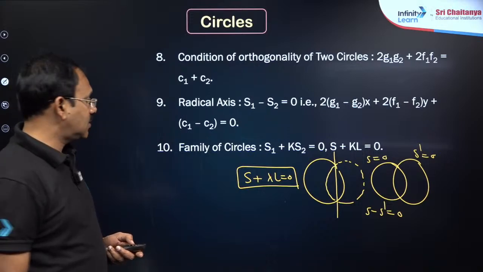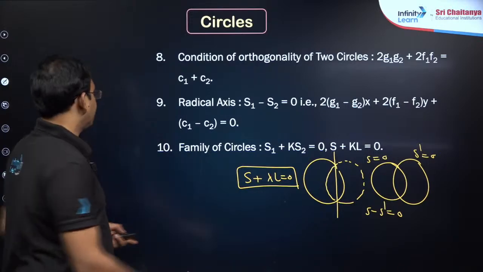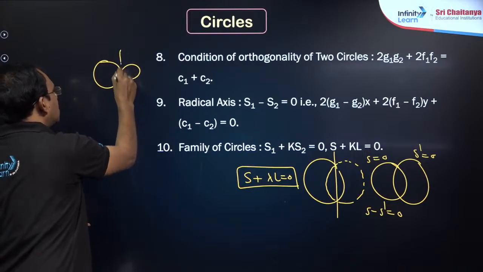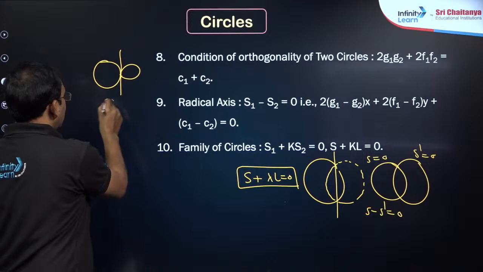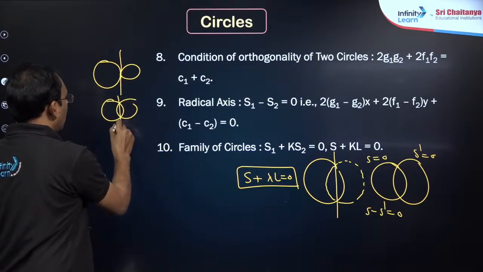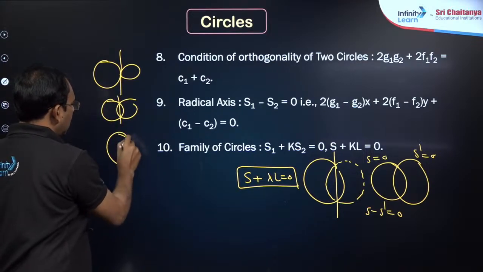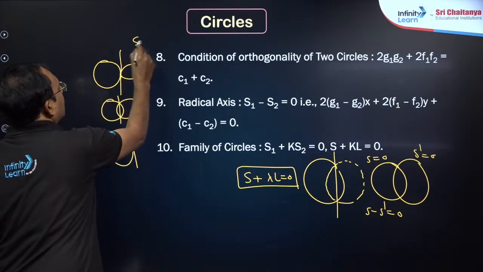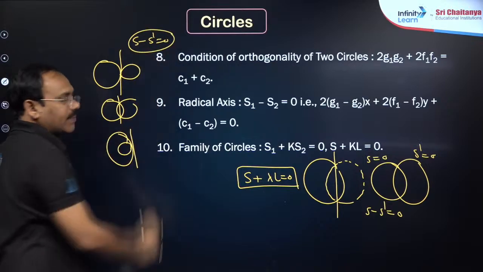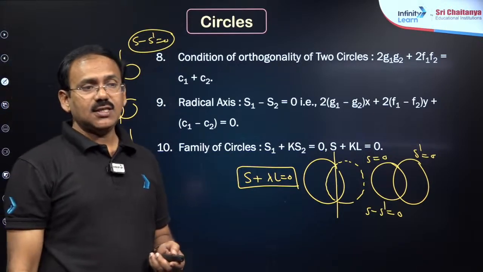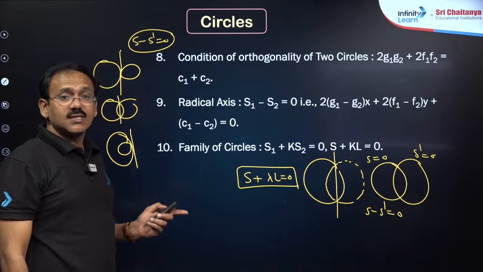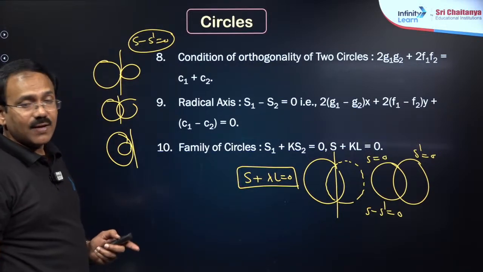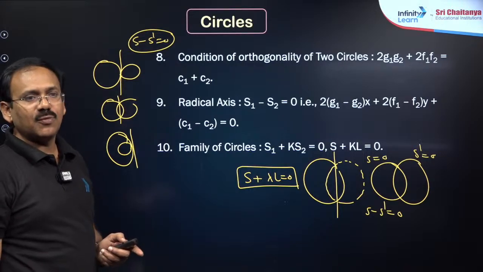Another point, my dear friends: if two circles touch each other externally, this is the common tangent; if they cut each other, this is the common chord; if they touch each other internally, this is the common tangent. For all three, the same formula S minus S dash equal to 0, do remember. That is the radical axis for these two.